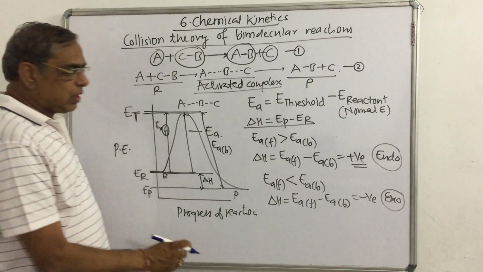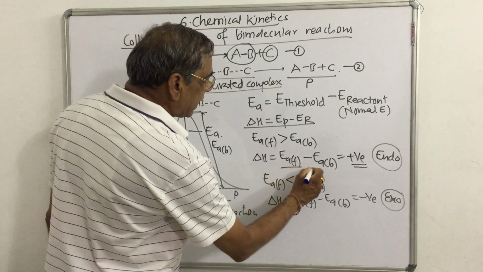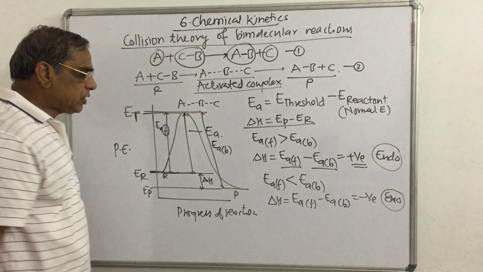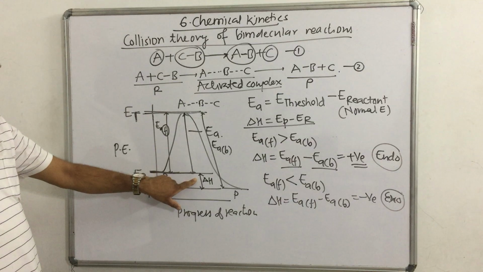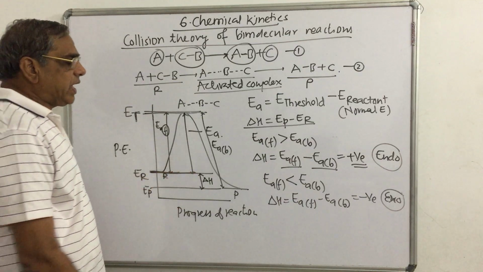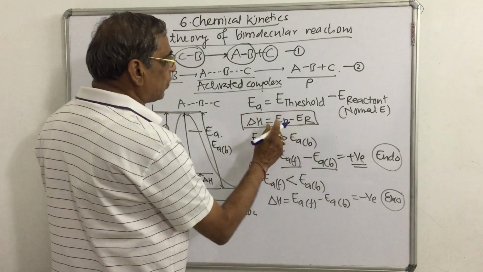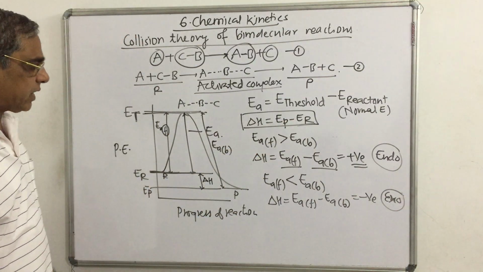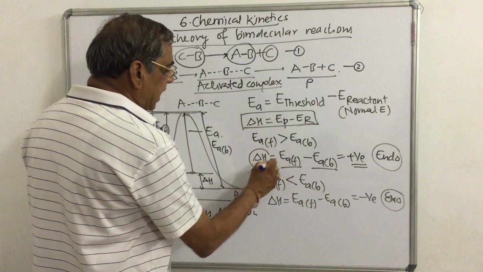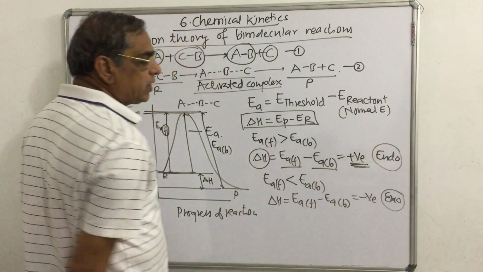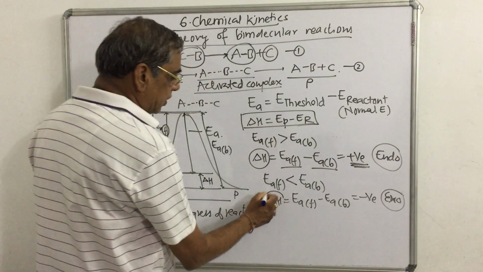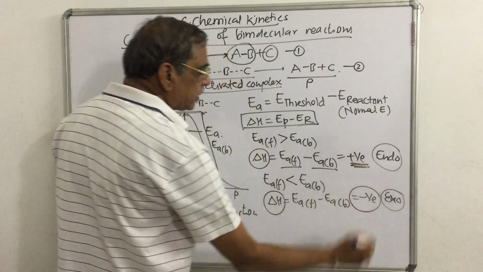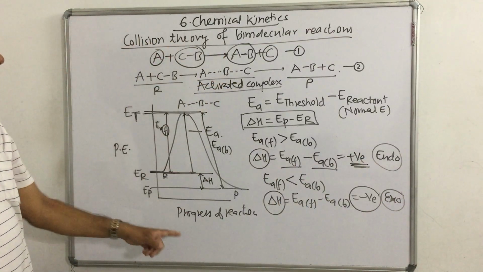Energy difference between the forward reaction and backward reaction is called enthalpy of reaction या फिर heat of reaction, which is equal to energy of product minus energy of reactant, and if the delta H is positive then it is called endothermic reaction, delta H negative, that is called exothermic reaction.